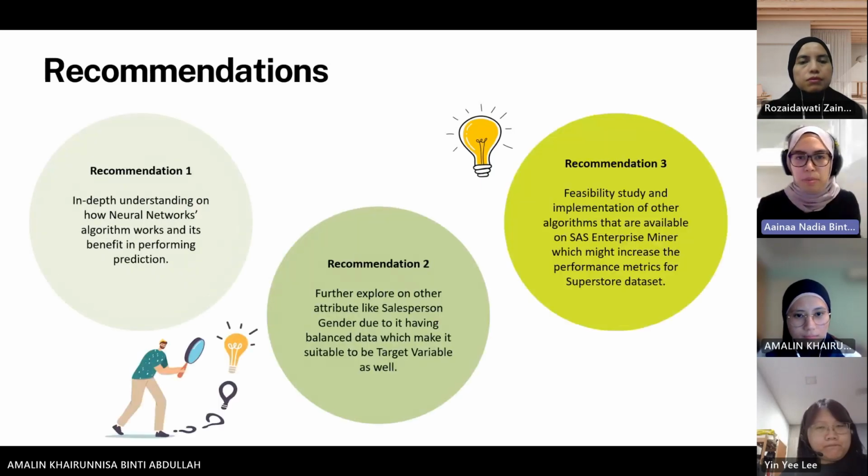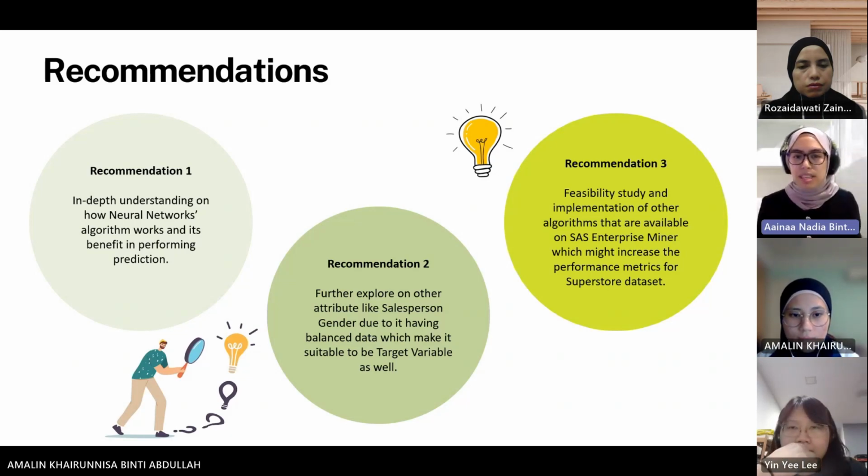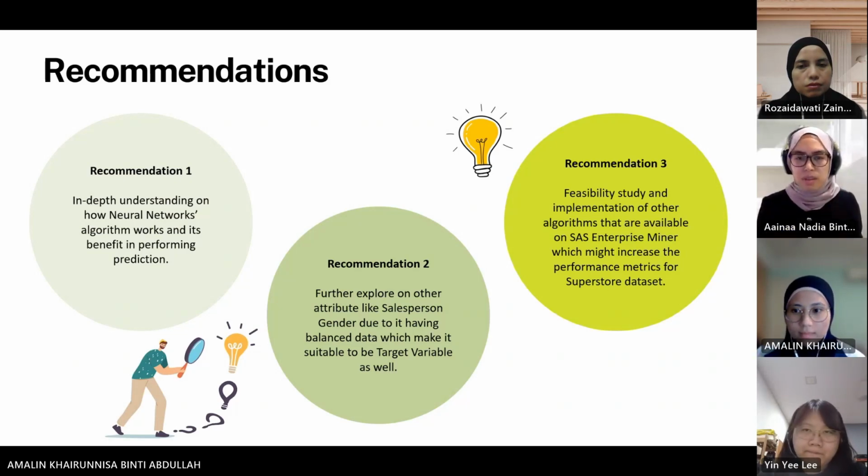So throughout this whole project, we have come up with some recommendations. Our first recommendation is to have an in-depth understanding of the prediction, due to us only reporting on the accuracy of the neural network, where we can also include other details that are possible to be reported. For the second recommendation, we would like to further explore other attributes like salesperson gender due to it having balanced data, which makes it suitable to be used as a target variable as well. And the final recommendation is to perform a feasibility study and implementation of other algorithms that are available on SAS Enterprise Miner, which might improve our Superstore results.